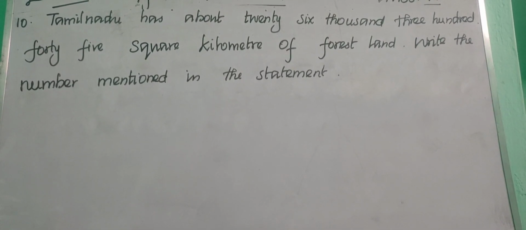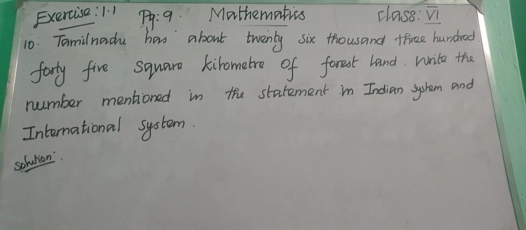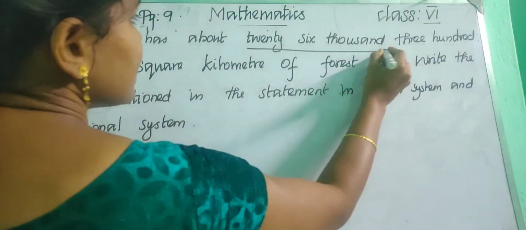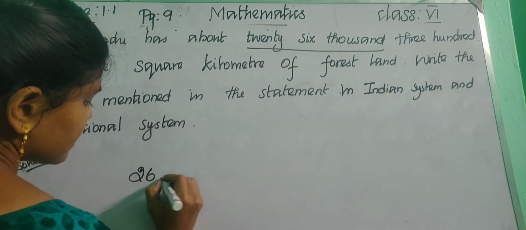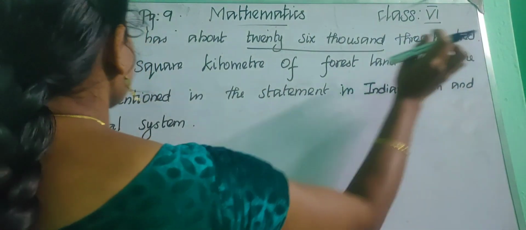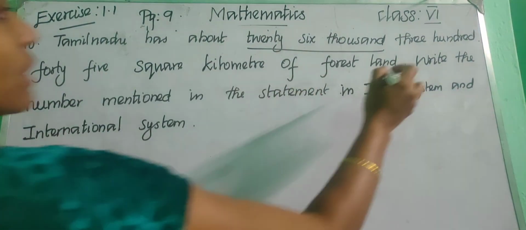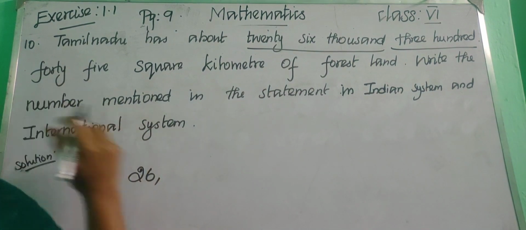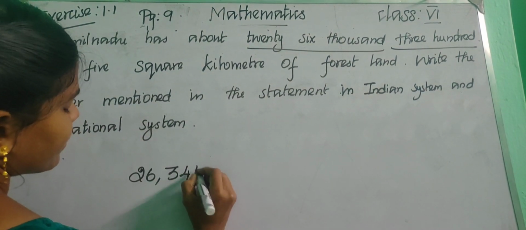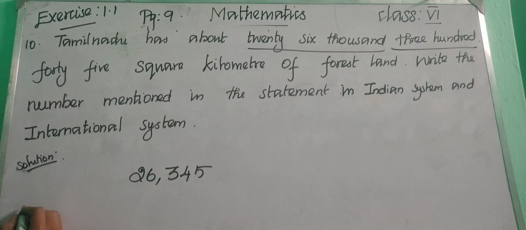So Tamil Nadu has about 26,345 square kilometer of forest land. Okay. Write the number mentioned in the statement in Indian system and international system. So what was given? 26,000. Okay, 345. Okay, how will you write this in Indian system?